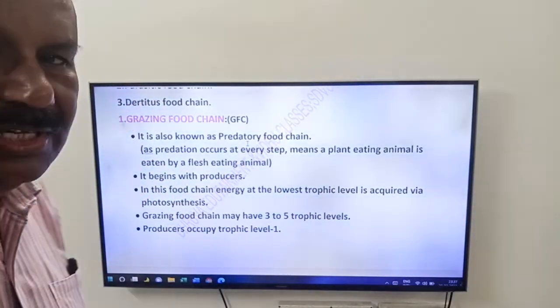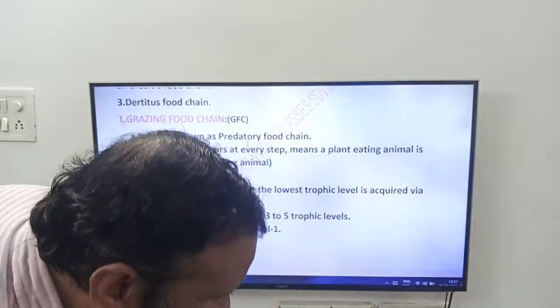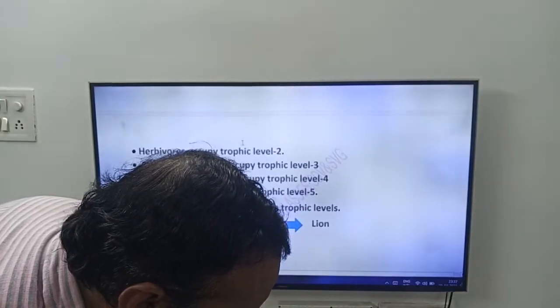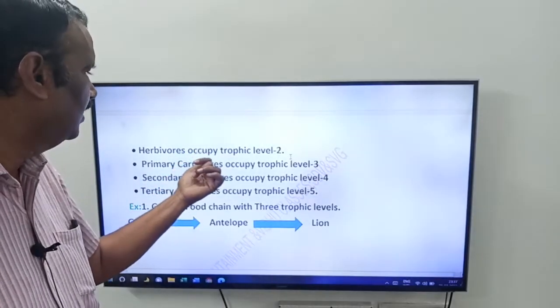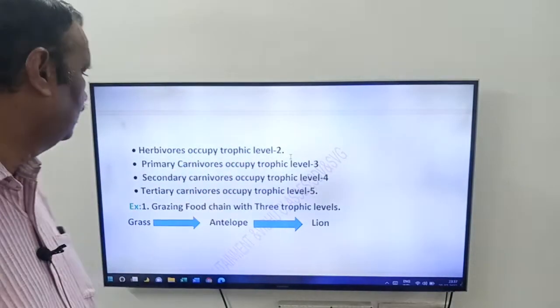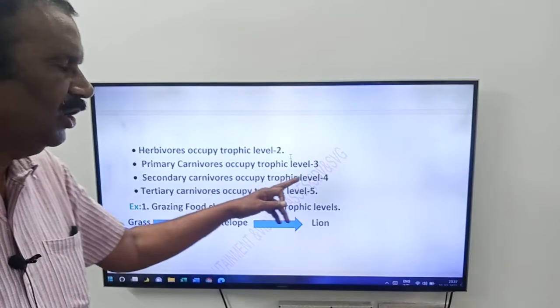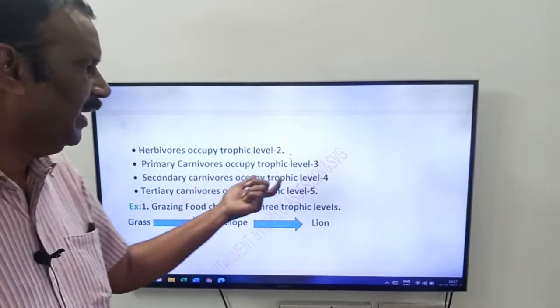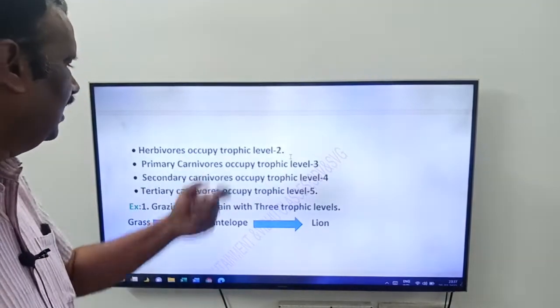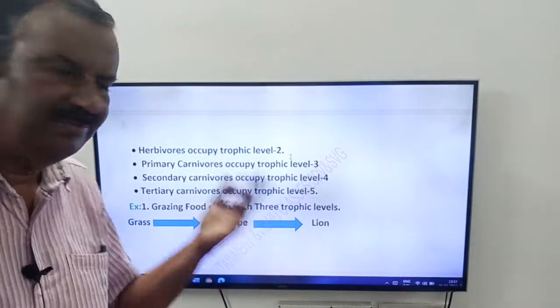What is the first trophic level? The first trophic level is occupied by producers. Herbivores or primary consumers occupy trophic level 2. Primary carnivores occupy trophic level 3. Secondary carnivores occupy trophic level 4. Tertiary carnivores occupy trophic level 5.